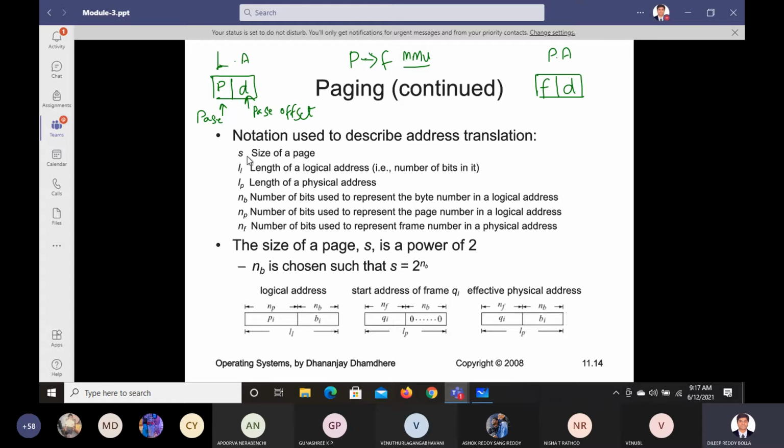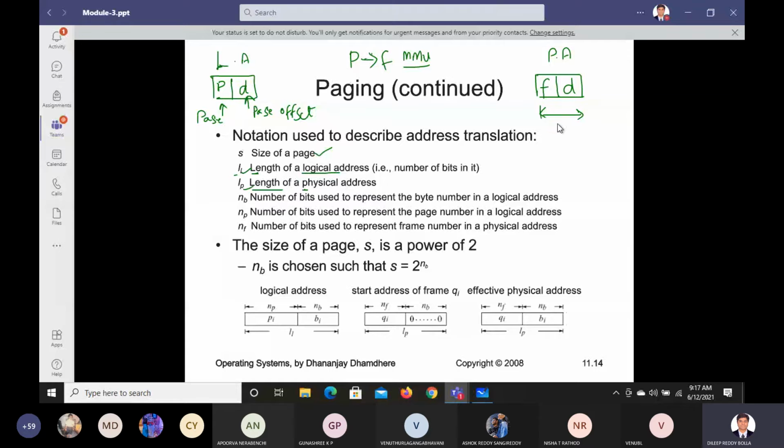Let us say S is the size of the page. Whatever S we have, that is your size of the page. And L we have here, LI, indicates the logical address. L indicates the length, the length of the logical address. And for the physical address, the length of the physical address, which is the complete length.